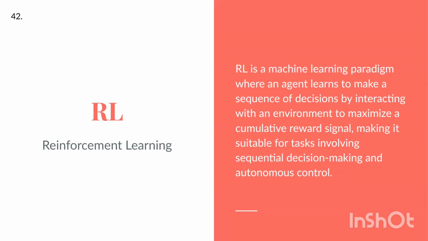RL, reinforcement learning. RL is a machine learning paradigm where an agent learns to make a sequence of decisions by interacting with an environment to maximize a cumulative reward signal, making it suitable for tasks involving sequential decision-making and autonomous control.